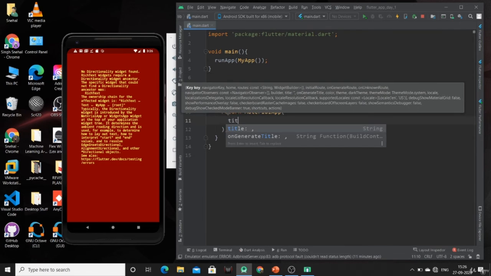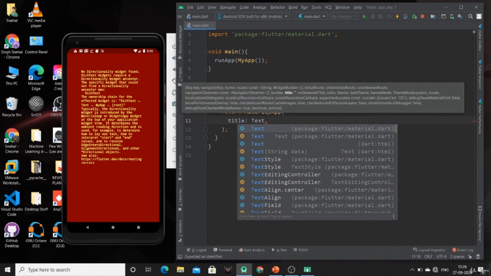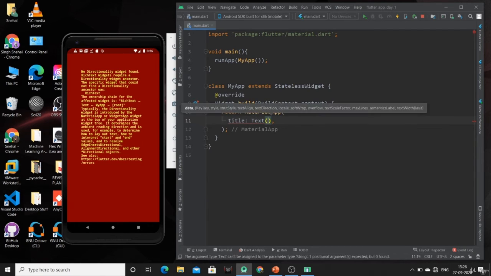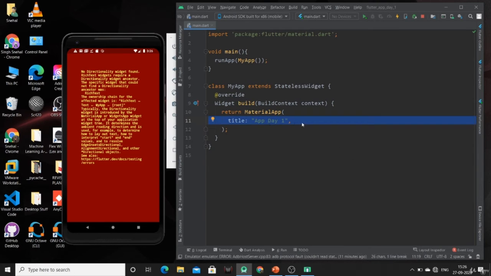So just write title and specify the title. This is the title of the app, not the home page, so if you provide anything here, it will not be shown to us.